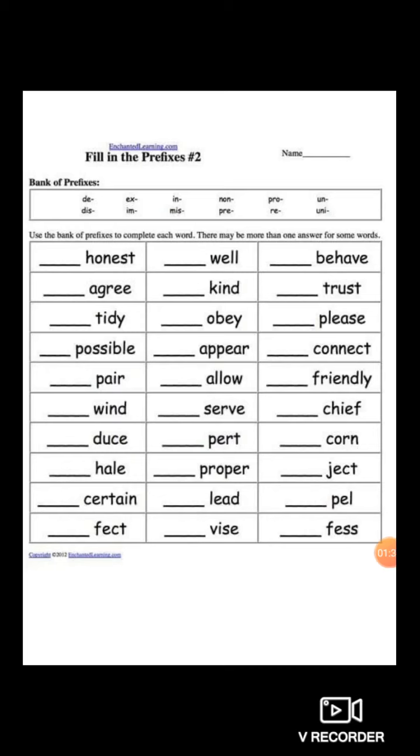Obey, disobey. Appear, disappear. Allow, disallow. Behave, misbehave. Proper, improper. These few examples I have told you orally. Now you better try yourself.